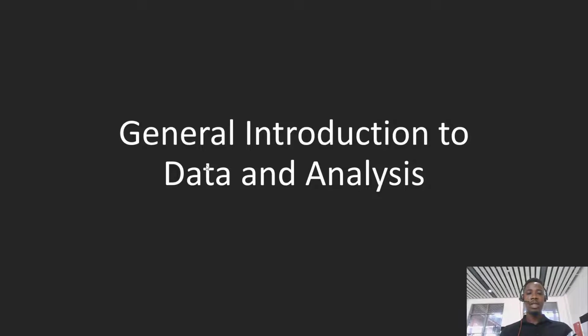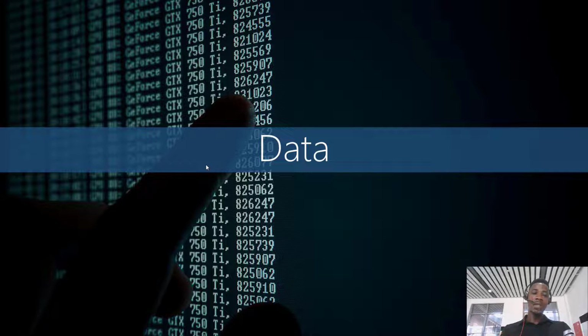So I want to talk about a general introduction to data and analysis. Data is actually a bunch of records that were put somewhere just to gather information. Let me just say information. That's what data is all about. There's data everywhere. Everything you notice that you record on paper is data, right? So data can be what you have in a simple Excel file, in a database, or on paper. Data is just information.